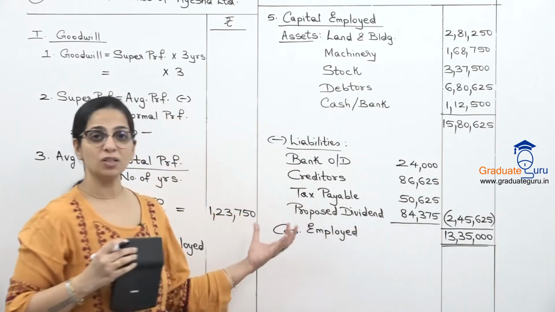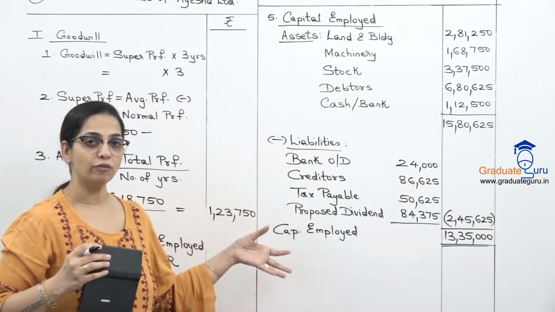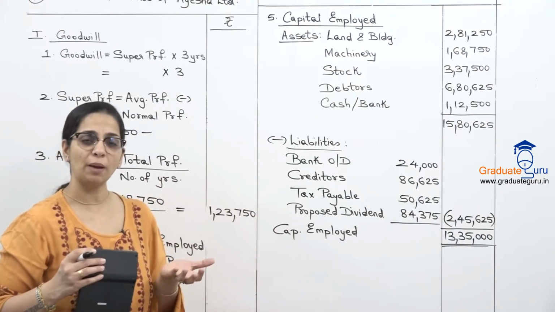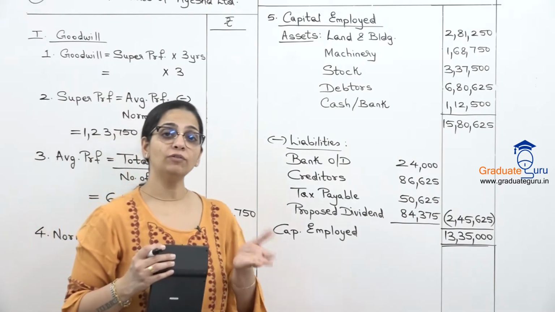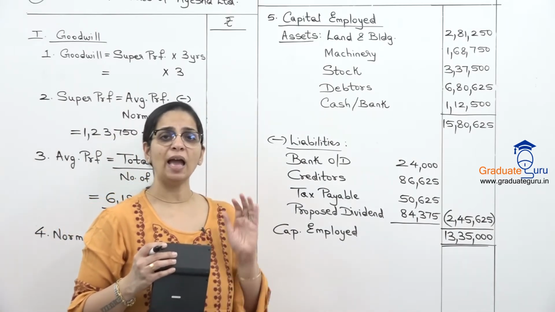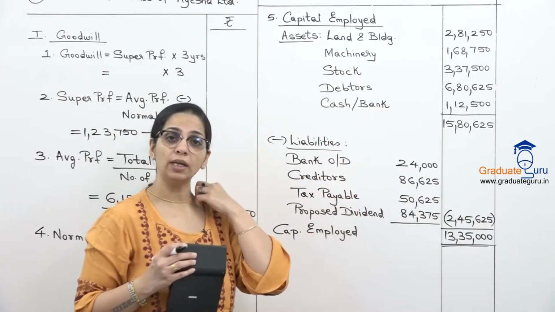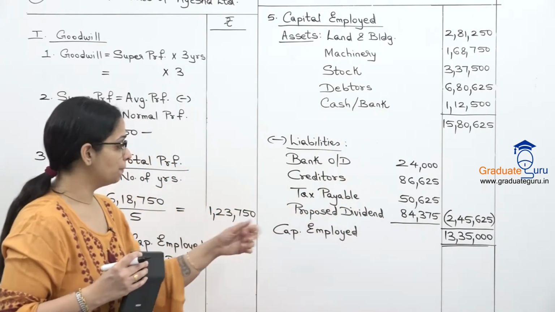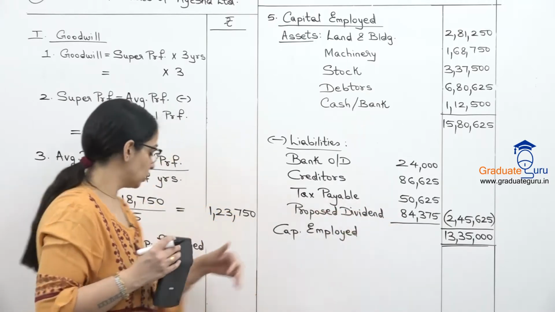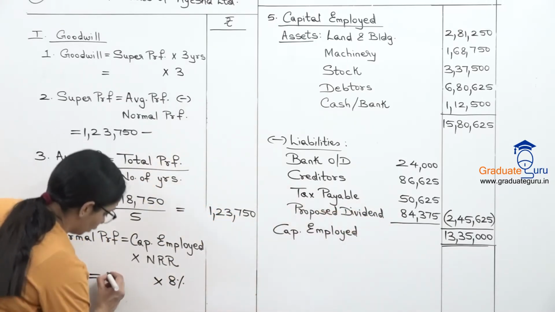Now generally this is closing capital. इसमें से half minus करते हैं to get our average capital. But that we do only if the sum specifies. Sum में दिया है average capital लो तो ही वो करेंगे. Otherwise my closing capital only becomes my capital employed. So 13,35,000 I will bring over here in this calculation number 4.